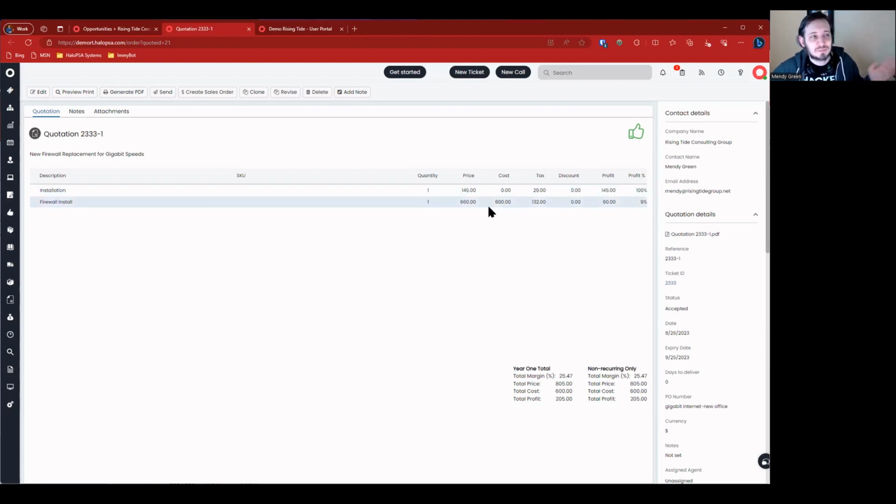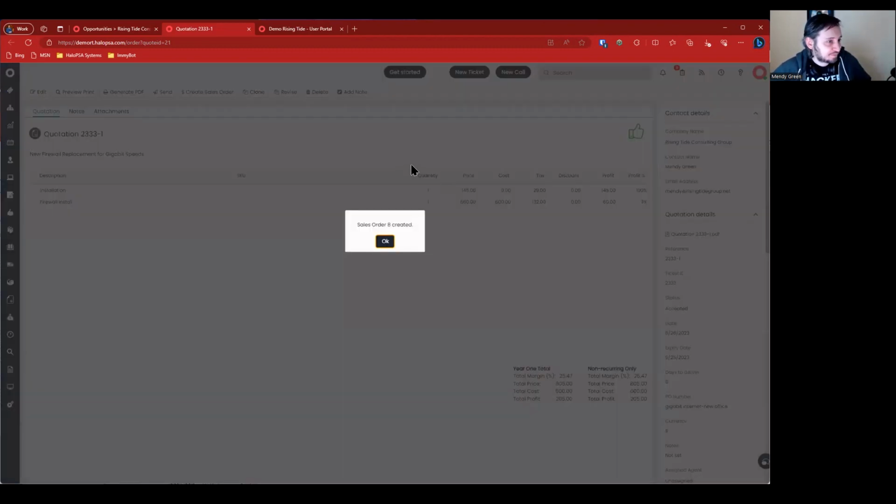It doesn't really matter. We can do a combination of fixed fee, a flat fee for projects, or even upfront deposit and then labor afterwards. But the specifics of that don't make a difference. But let's get to the point. After we have an accepted quote, our next step is to create a sales order. So we're going to go ahead and raise that sales order right here.